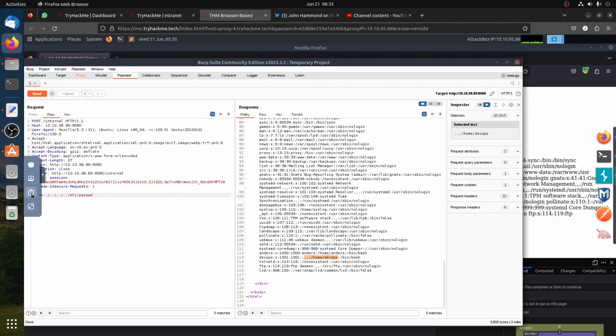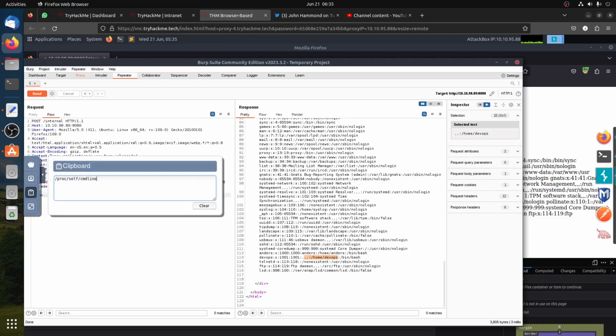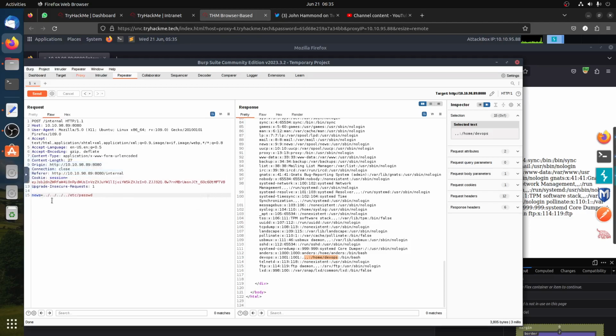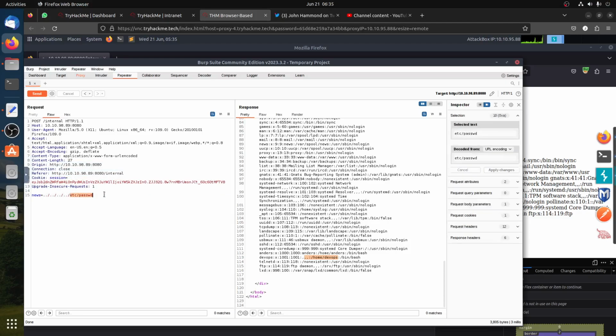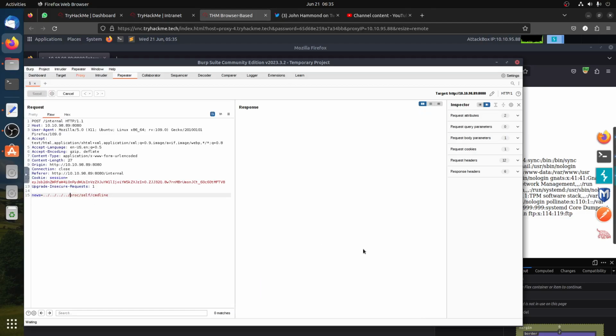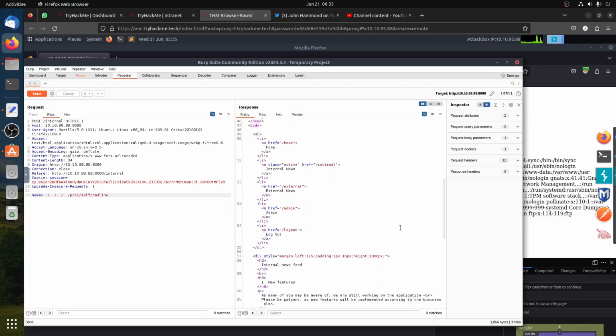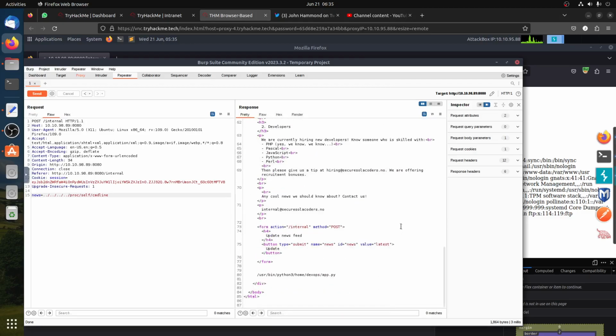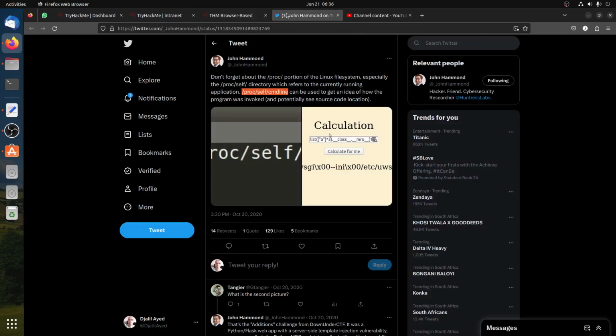So if we go there and follow that advice, let's assume we can still go 1 2 3 4 to the proc self cmdline. Then it will tell us how this file was invoked. I think this is very good to remember, the proc self cmdline.